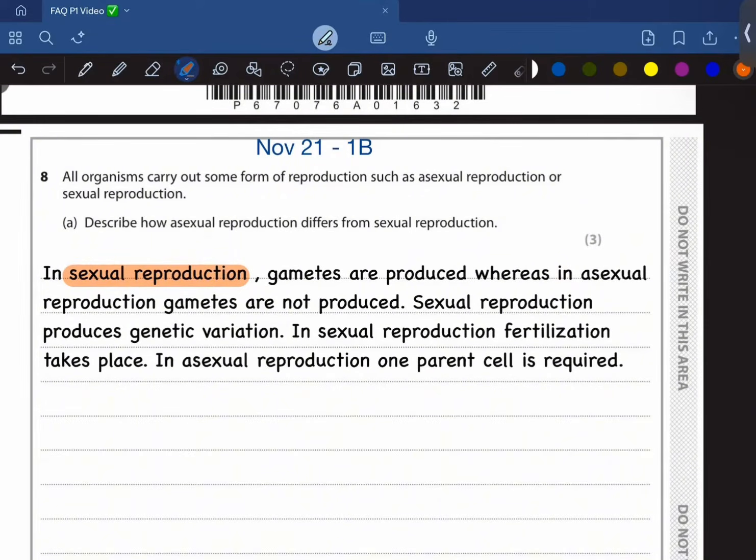In sexual reproduction there is genetic variation, and in sexual fertilization takes place. In asexual reproduction, only one parent cell is needed. So yeah, moving on.